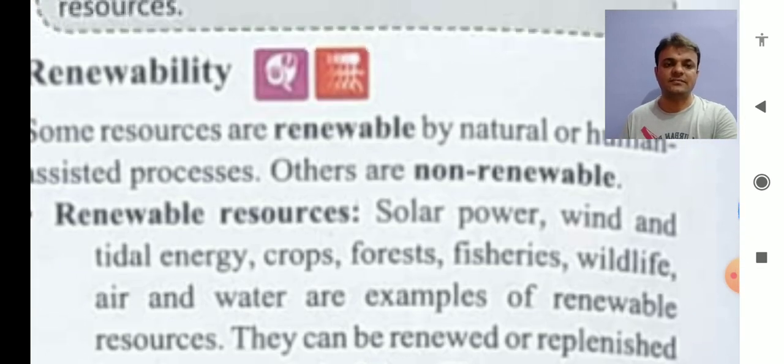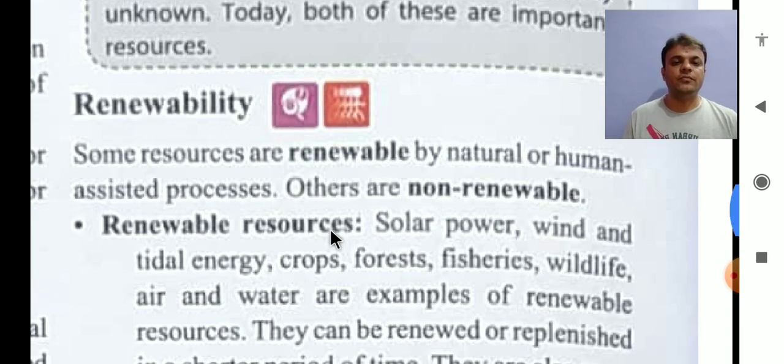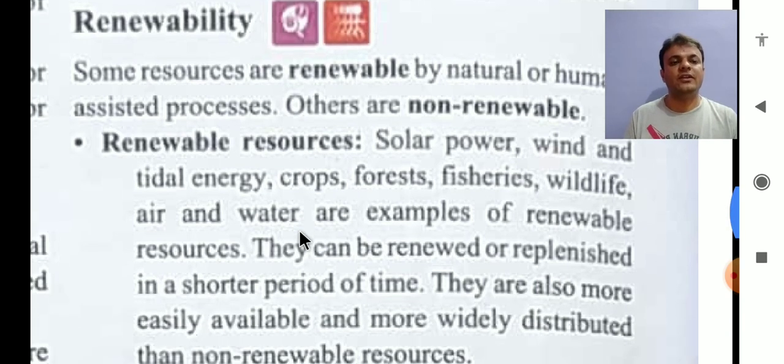Okay, let us see. Some resources are renewable by nature or human assisted process. Others are non-renewable. Very simple. If we are able to renew the resource, then that resource can come under the category of renewable resource, right? So some resources can be renewed by nature itself, some can be renewed by human assisted process also, that is, a process done by humans also, right? And those which are not available for this, that is called non-renewable resource.